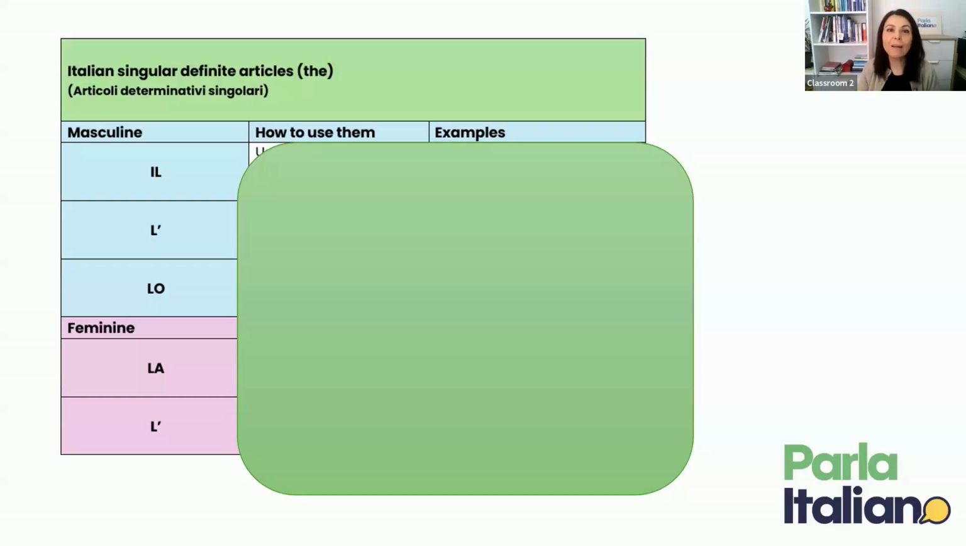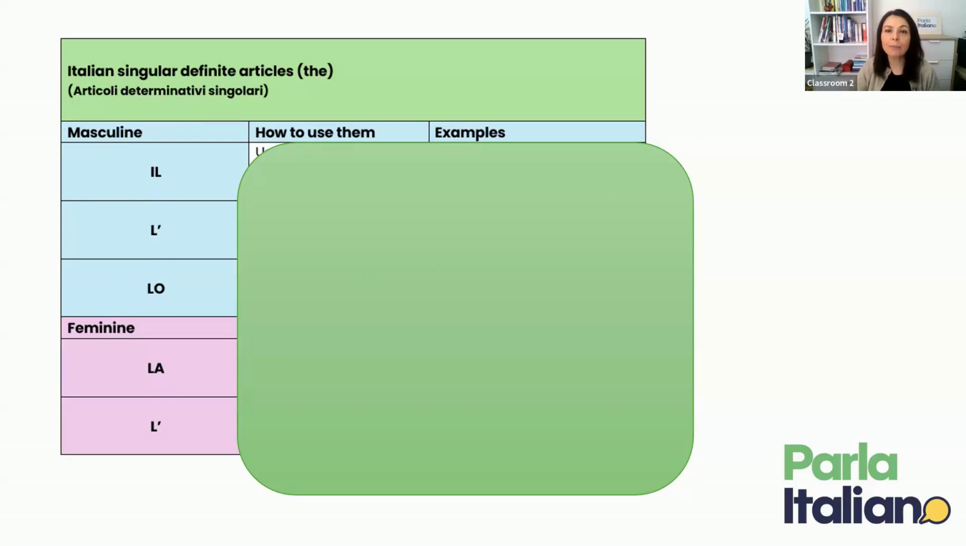So let's have a quick recap. We're going to start with the singular articles. You know that the definite article means simply the. So for the singular articles, we have three for the masculine, il, l', and lo, and two for the feminine, la and l'. But how do you use them?